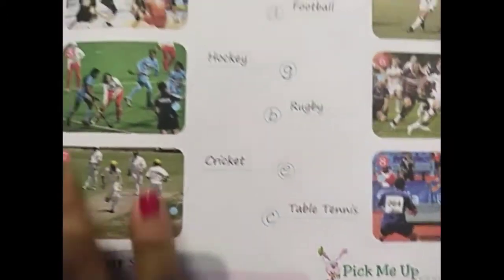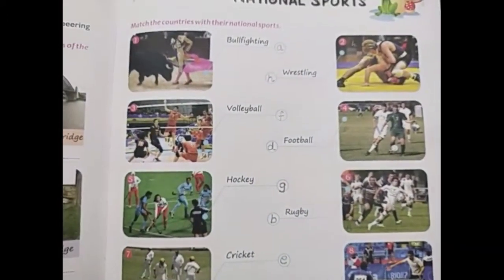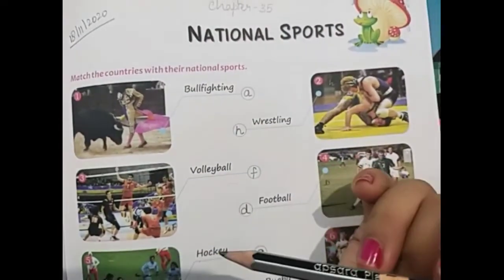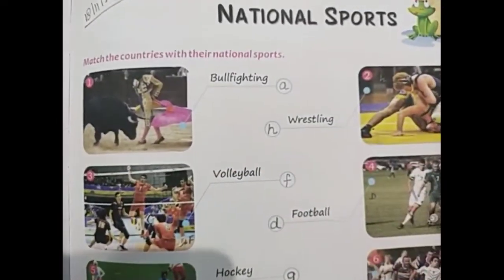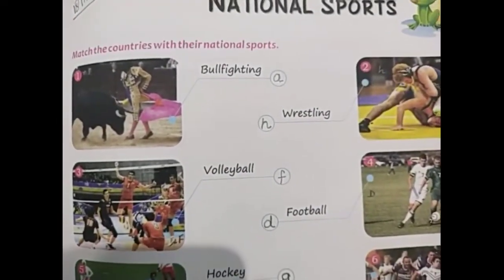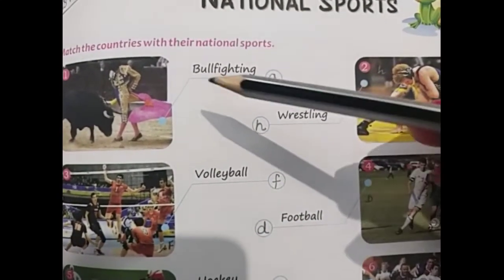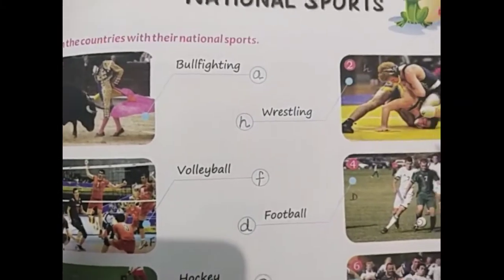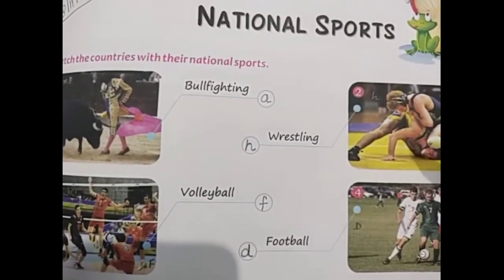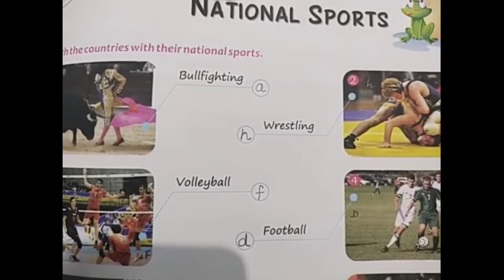So this is all we have done. Now again I'm repeating the answers. Bullfighting is the national game of Spain, a very famous game. Wrestling is the national sport of Iran.